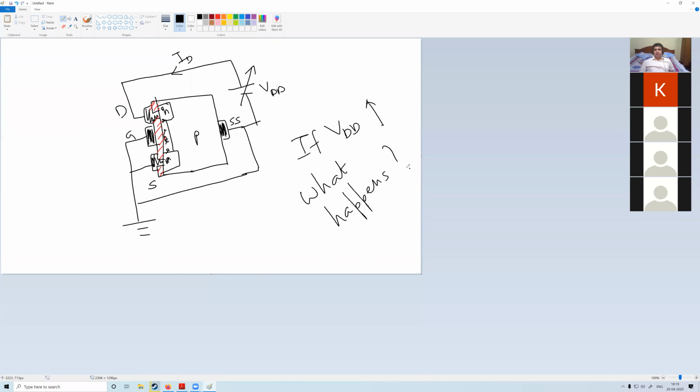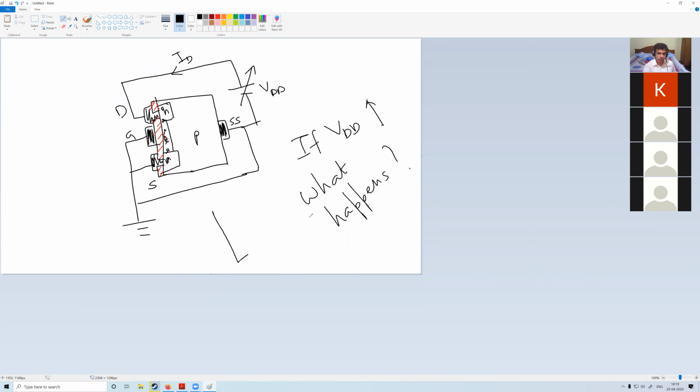Think what happened in JFET. A hint: think what happened in JFET. We discussed in the last class. What happens in JFET when I increase VDD or VDS, the drain to source voltage? ID increases. Yes. All of you agree? The channel has got some resistance. So if I increase the voltage, by Ohm's law, current increases, so ID will increase, right?